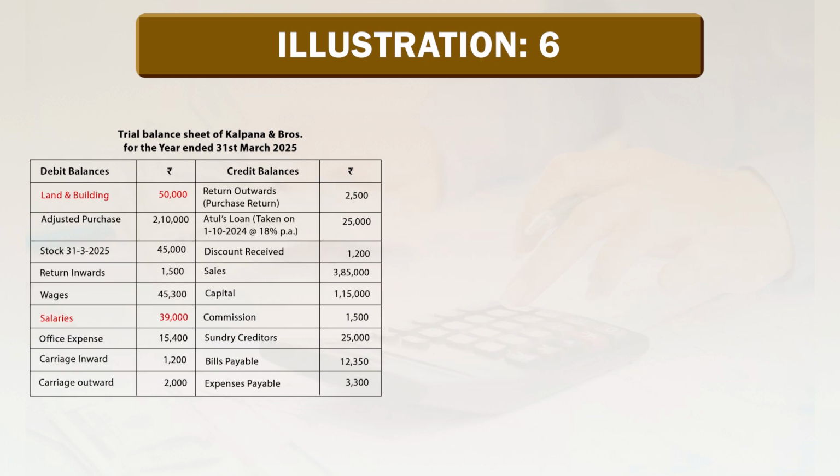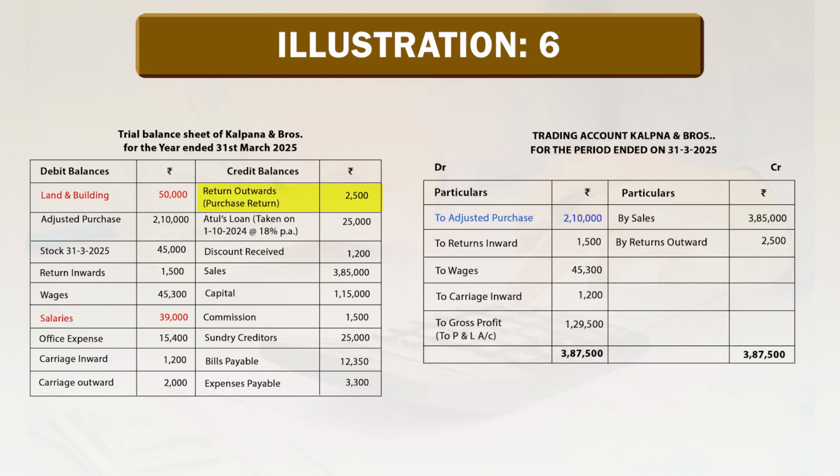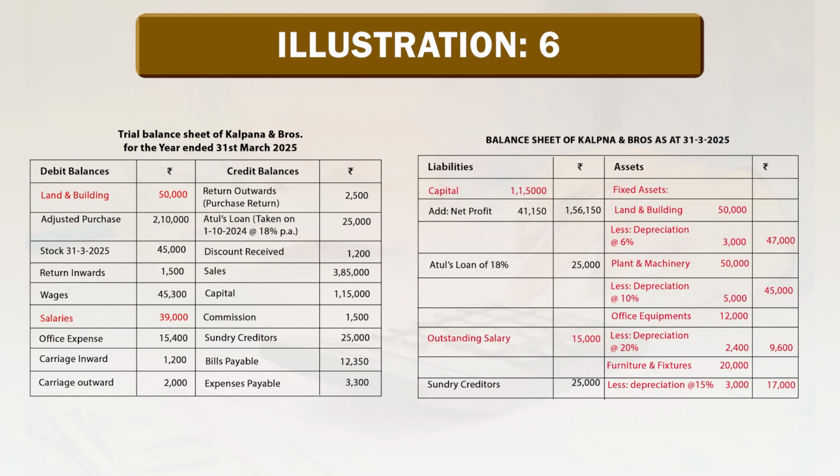Now guys, on credit side, return outward, this is purchase return, it goes to trading account on credit side by return outward rupees 2,500. Atul's loan taken on 1st October 2024 at the rate of 18% per annum, rupees 25,000. This is a liability, it goes to balance sheet. On liability side, Atul's loan at the rate of 18%, rupees 25,000.